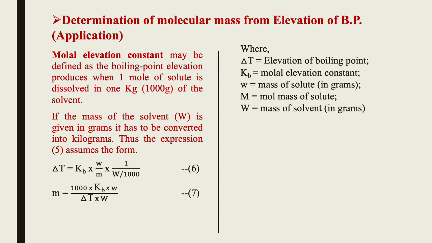If the mass of the solute and the mass of the solvent are given in grams, you can directly use equation 7. Here ΔT is the elevation of boiling point, Kb is the molar elevation constant, small w is the mass of the solute in grams, M represents the molecular mass of the solute, and capital W represents the mass of the solvent in grams.